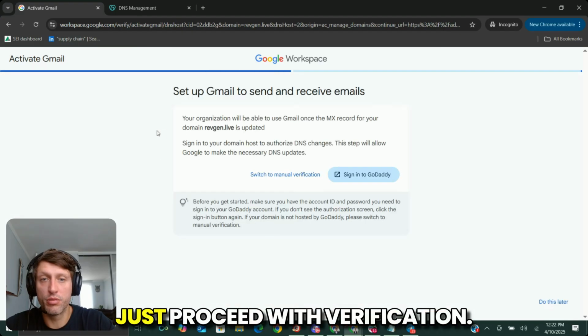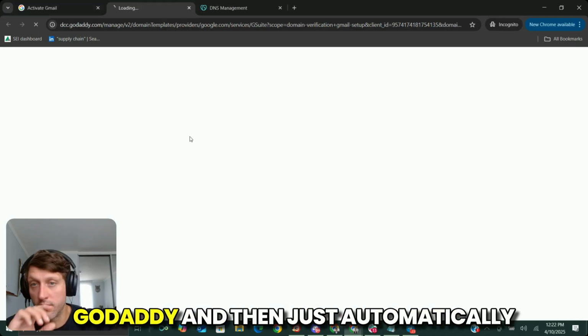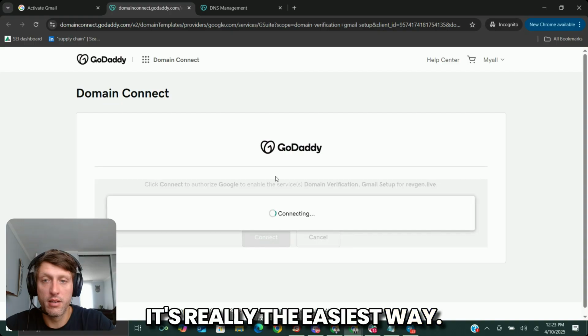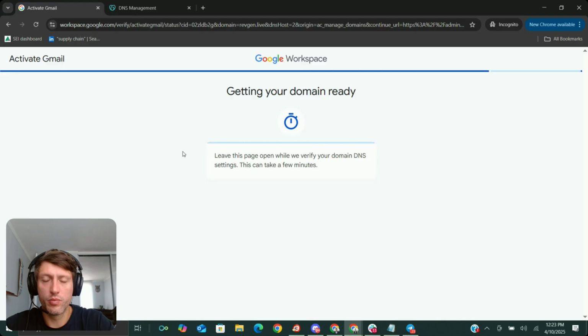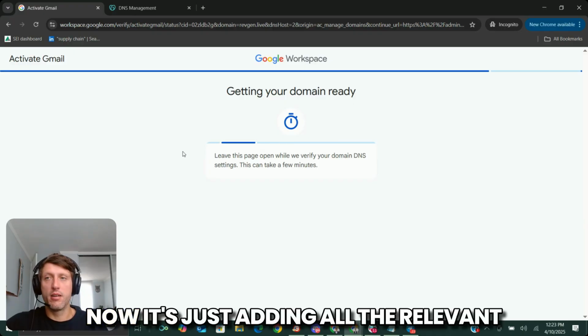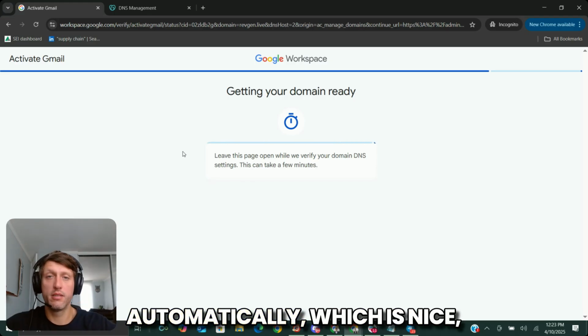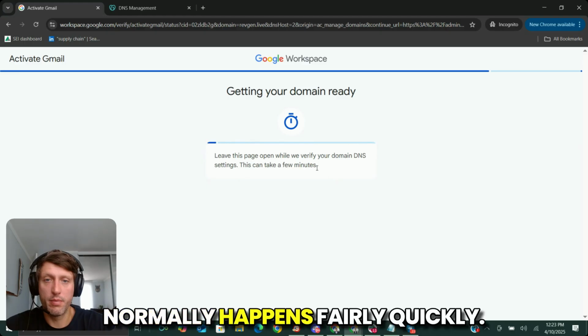We won't add a user now. We'll just proceed with verification. Once the MX record, let's go to GoDaddy and then just automatically add the MX record. It's really the easiest way. We'll go ahead and connect. Now it's just adding all the relevant MX records to the domain automatically, which is nice. Normally happens fairly quickly.